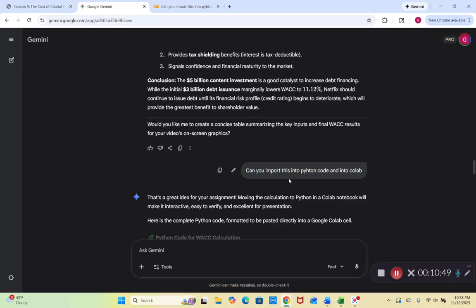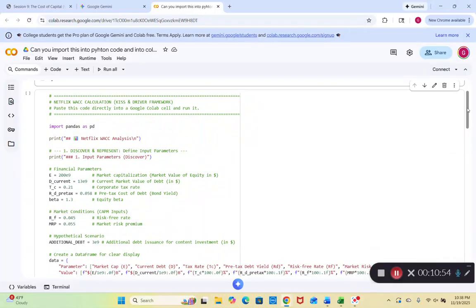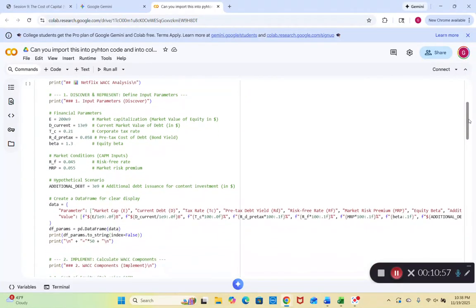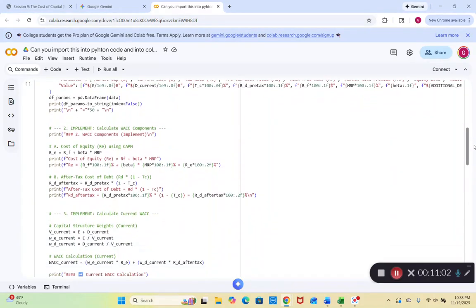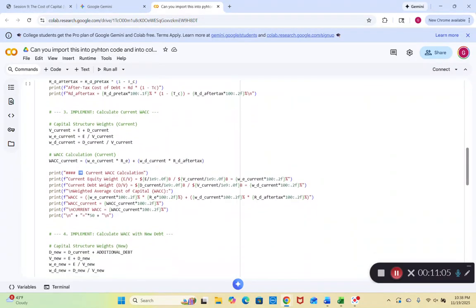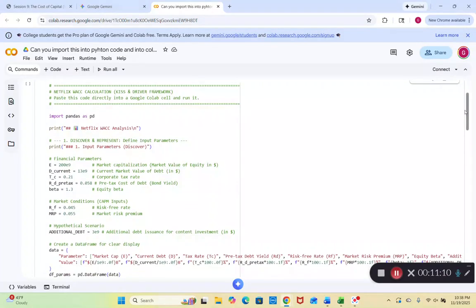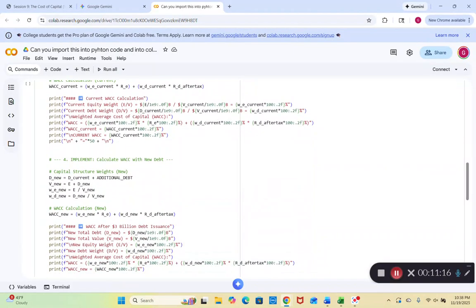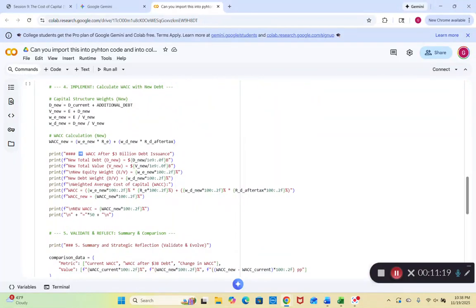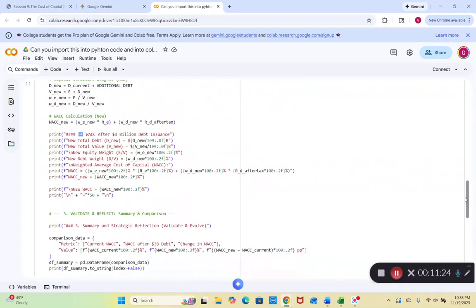So I imported this into Python code in Colab, as here is our Python code. This goes over what we just talked about. Our Python code goes over every stage of the framework: discover and represent, our implement stage, and our validate and reflect stage. And that's all I have.